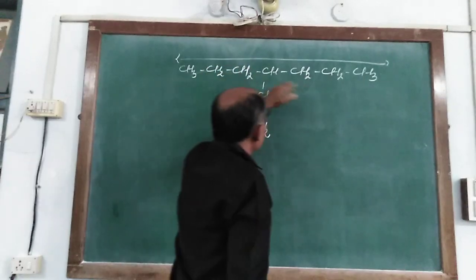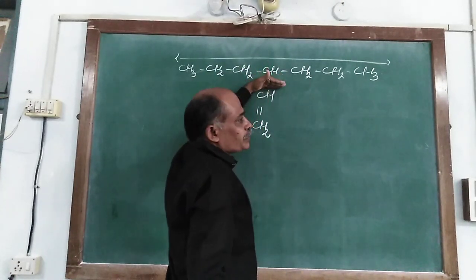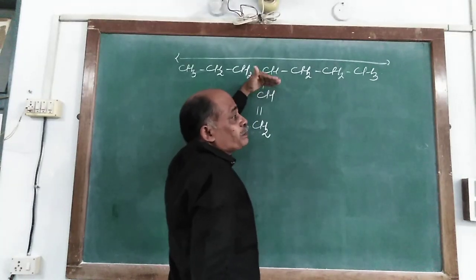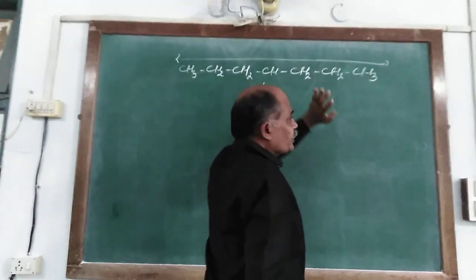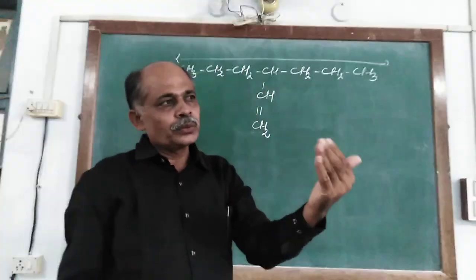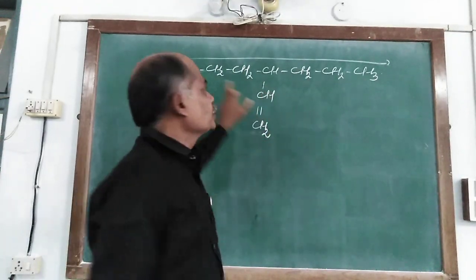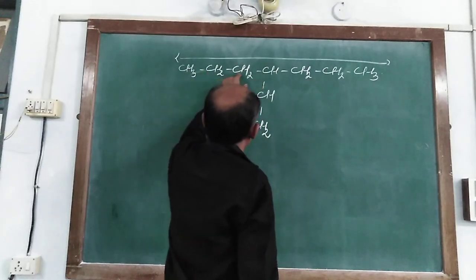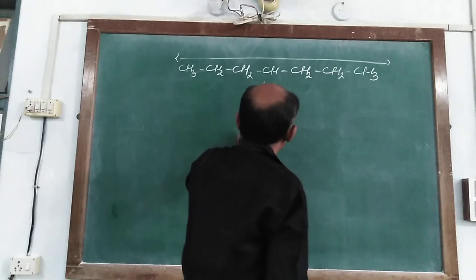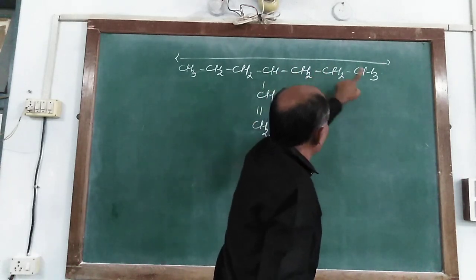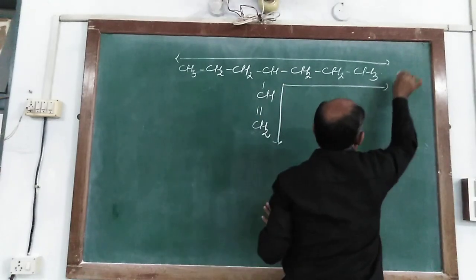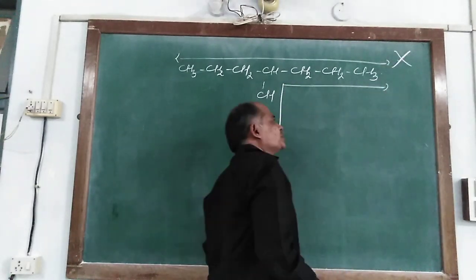But in this way, the substituent groups are bypassed and are not in the parent chain. So according to IUPAC rules, we can't choose this as the parent chain. But the parent chain 1, 2, 3, 4, 5, 6 is what we choose. It is not chosen the other way.